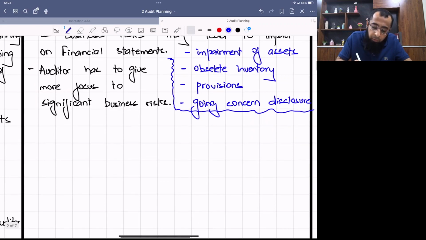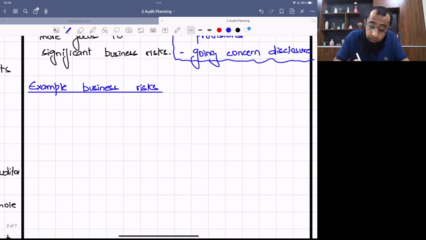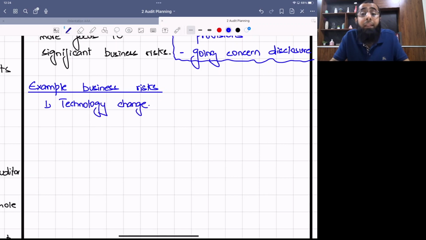Now, let's discuss some example business risks which can be faced by an entity. Okay, I want you all to think on your own. Let's think what example business risk can arise. For example, if there is a technology change. See, if I talk about my teaching industry, 10 years back, teaching used to be in physical classes. We used to invest a lot in our physical institutes, the on campus activity. And then the technology changed. And now the world is of online classes.